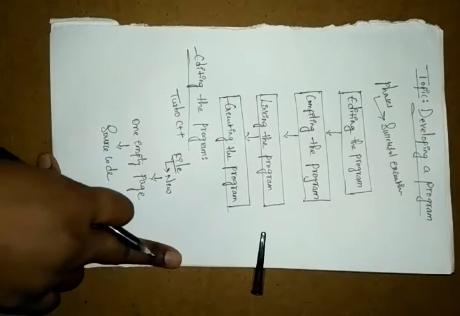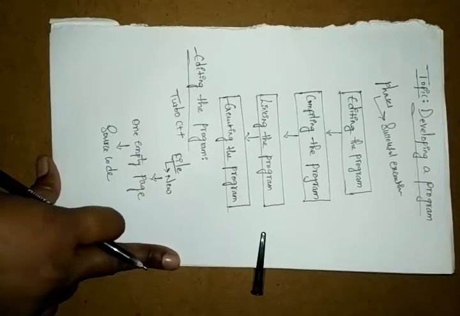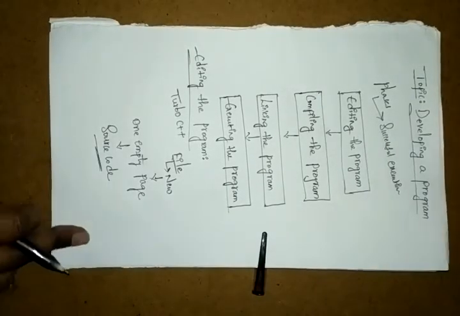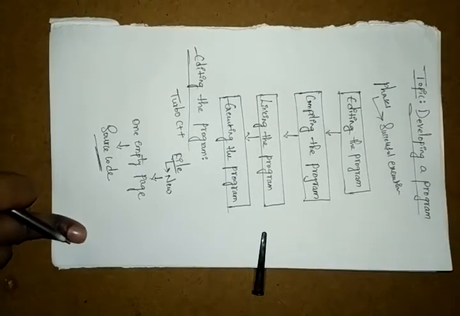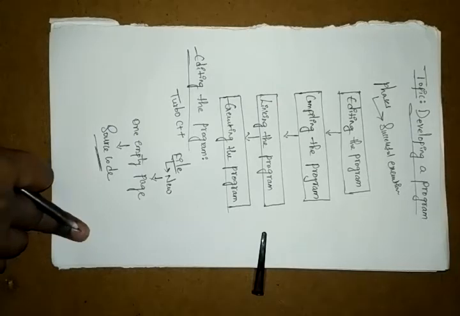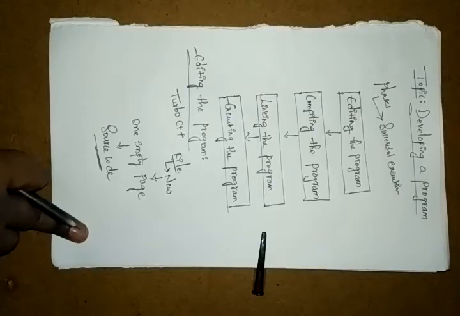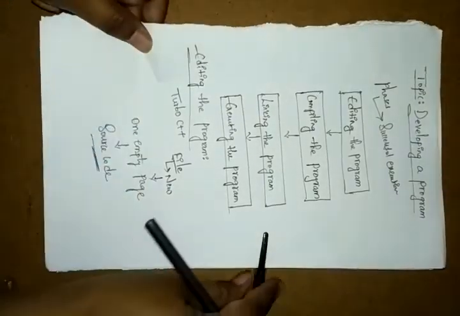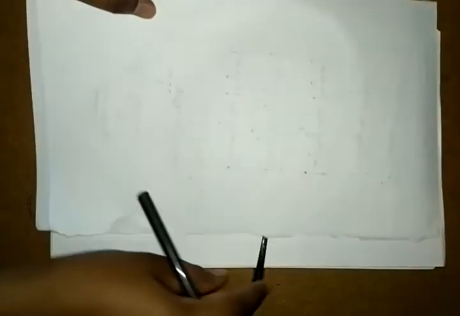Here I am thinking I need to write one simple program, some source code in that empty page. So here I'm taking one program, a details page, and I'm writing my program.